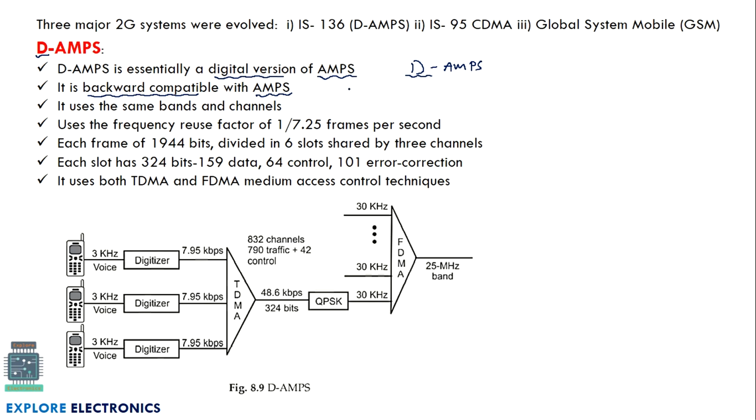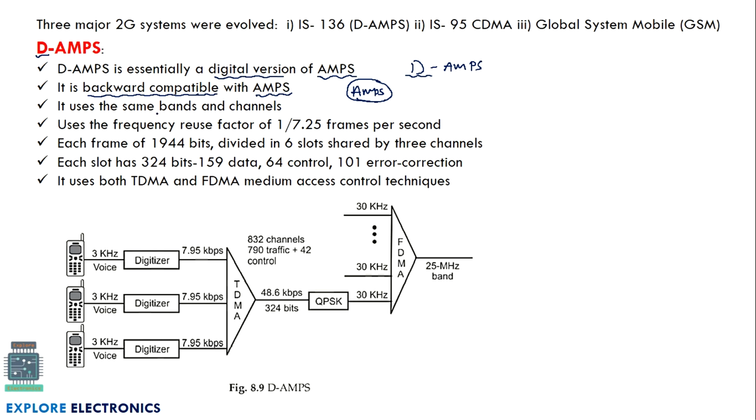Whatever technology AMPS is using, the same technology or method, this DAMPS is also compatible with. There is no need to change the device of 1G technology to adapt it to 2G. That is the meaning of backward compatible: the new technology which comes into existence also supports the previous technology system.